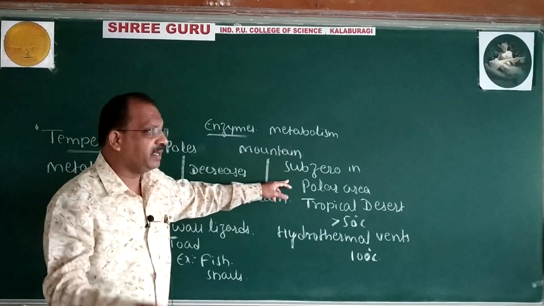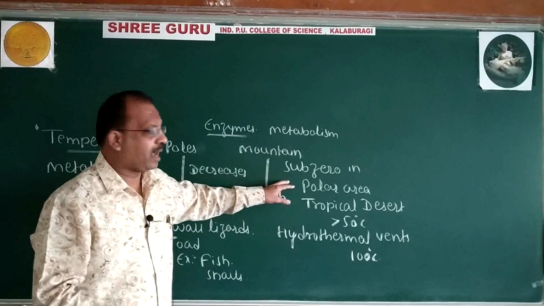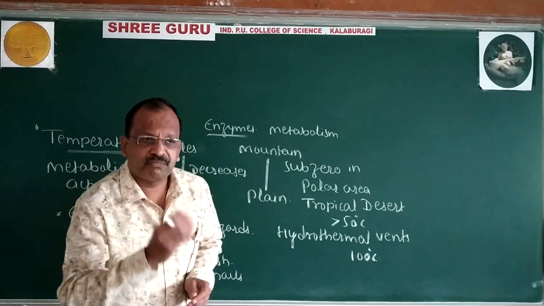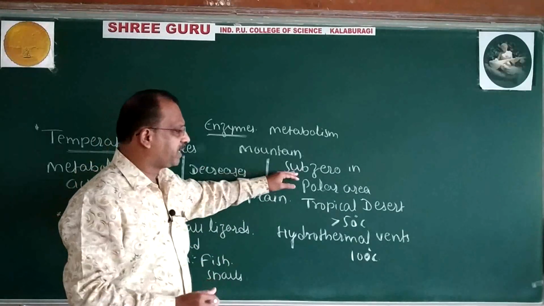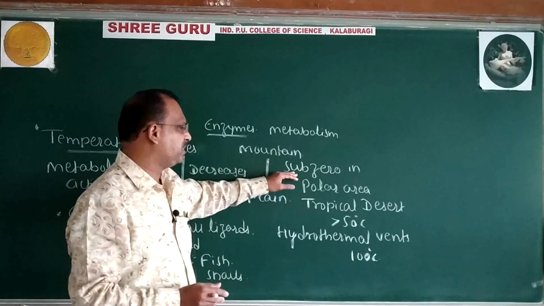Please remember this line. The temperature is sub-zero in polar areas, but in tropical desert it may reach more than 50 degrees centigrade during the summer season. Temperature fluctuates in different areas.